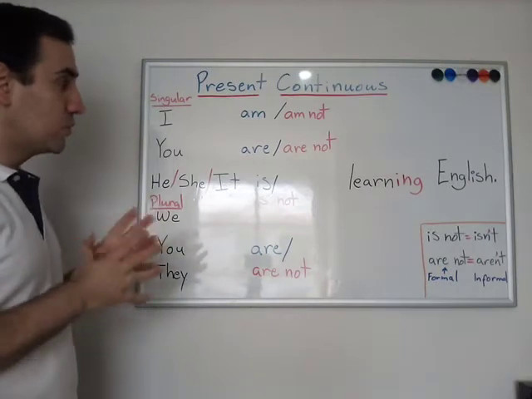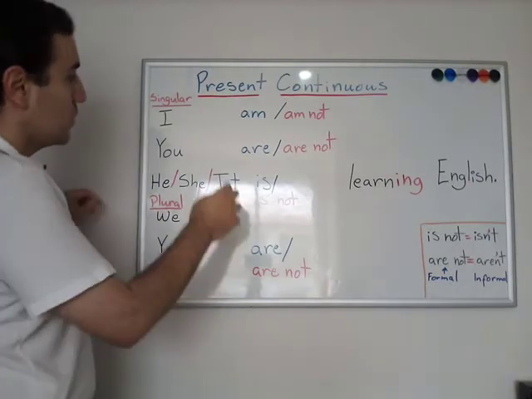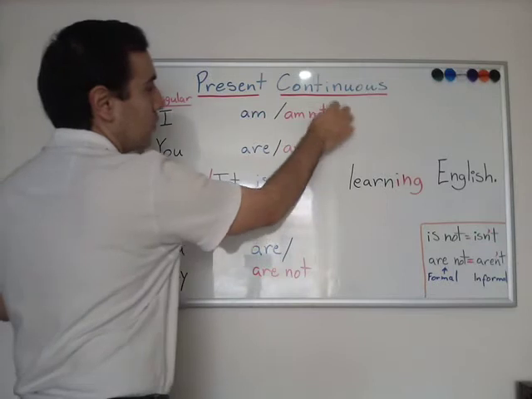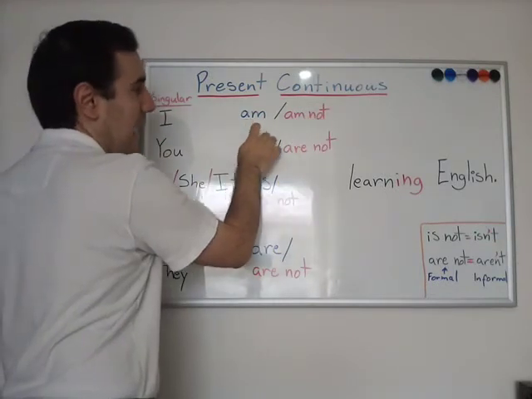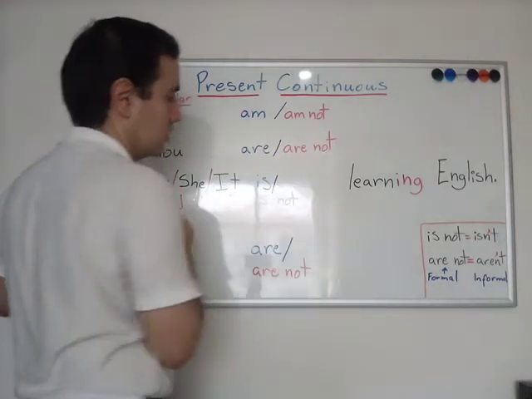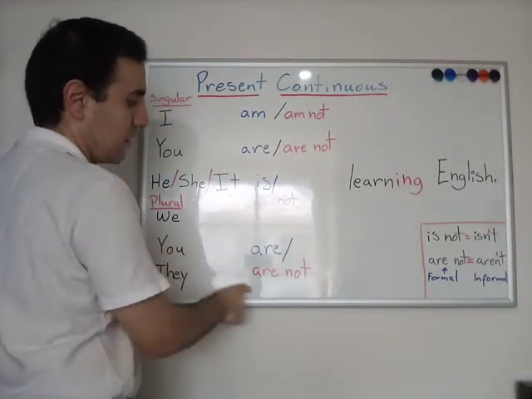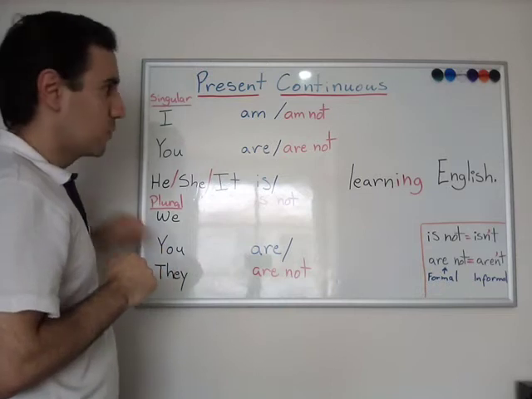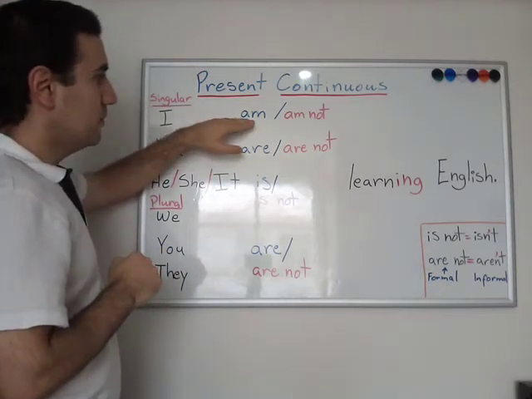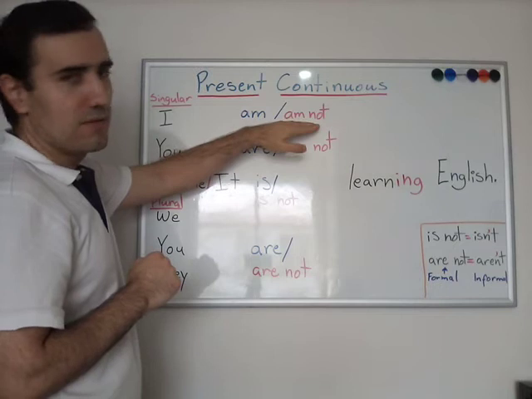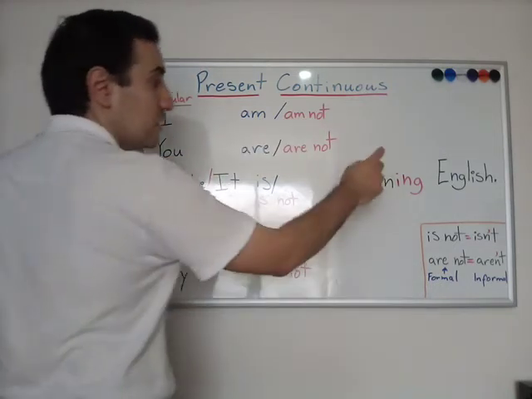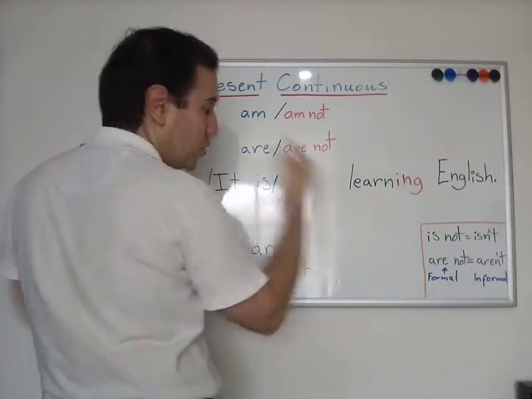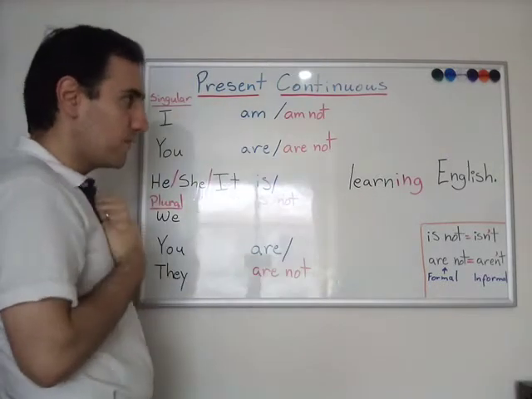And I want you to draw your attention here that we have the negative form using not, but we have the verb be. I am not learning English. Is not, are not. That's the negative form. So we're talking about the affirmative form of the present continuous and the negative form of the present continuous. Then, on the other hand, we have learning. This is the verb learn, to apprehend, to get new information.